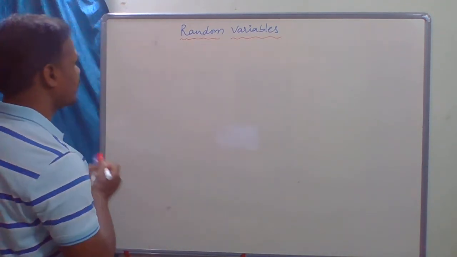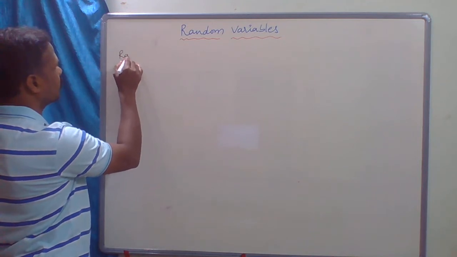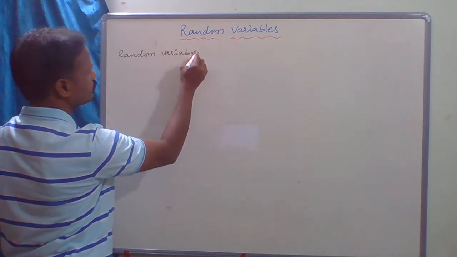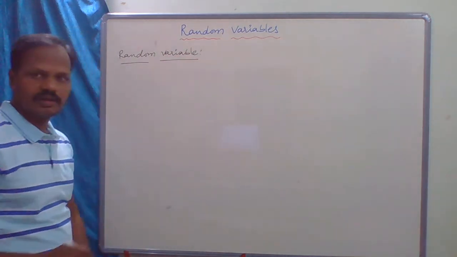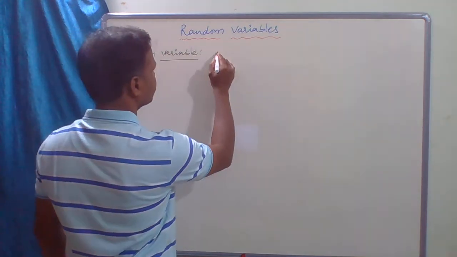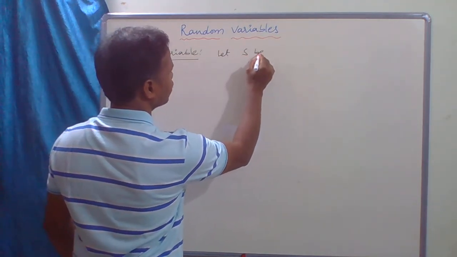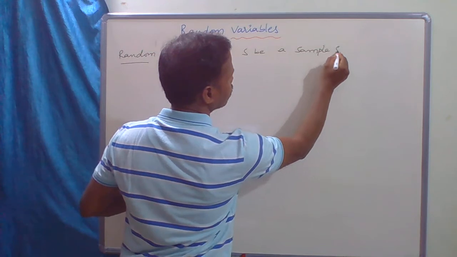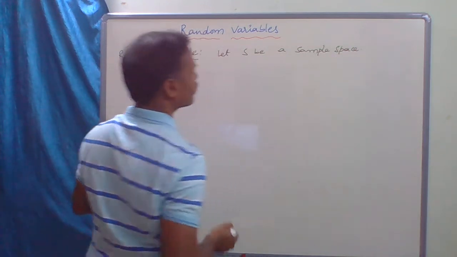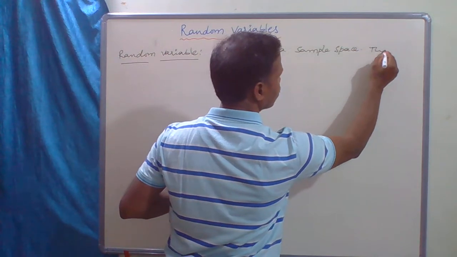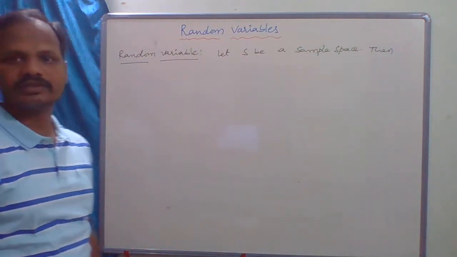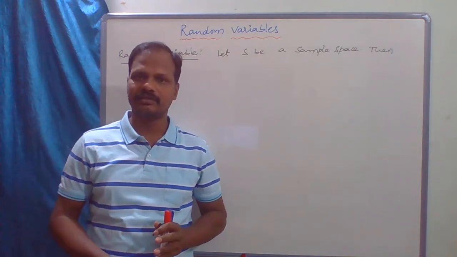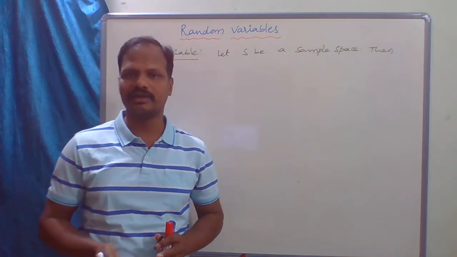Now, random variable. Let S be a sample space. A real valued function: what is the meaning of real valued function? If the codomain of a function is the set of real numbers, then it is called a real valued function.